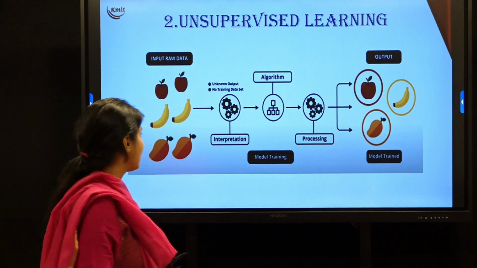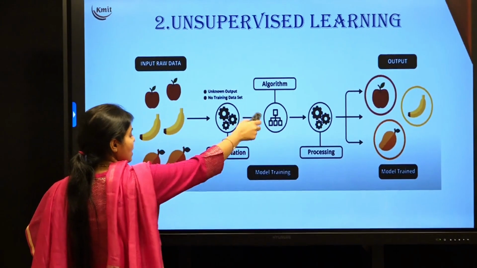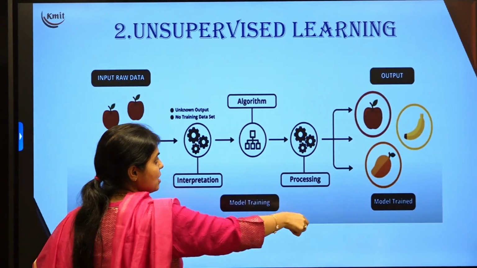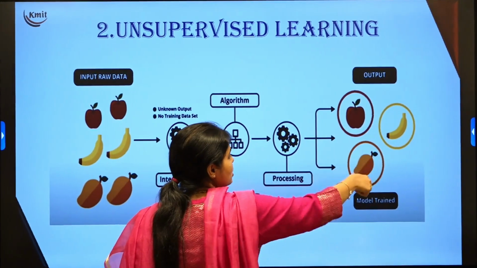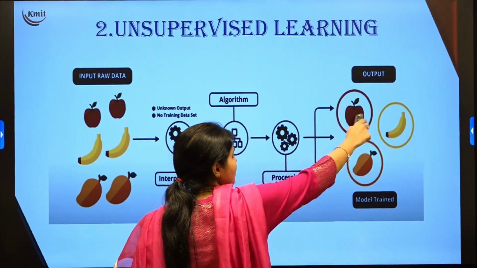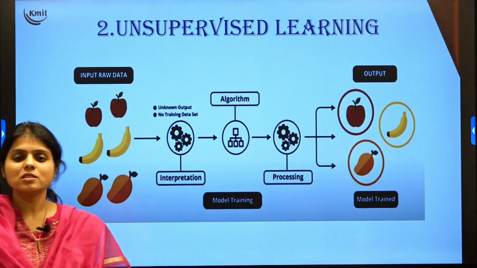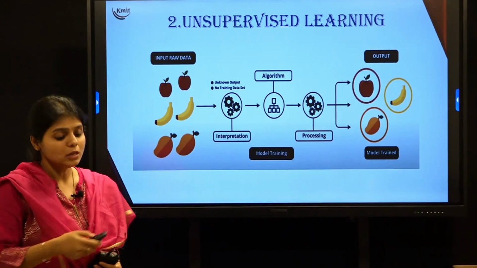So when you look into this, the machine reads this data. It gets trained on this data and processes it, and as I don't have any labels, it divides them into 3 groups. So this is the apple group, this is the banana group, and this is the mango group. This is called clustering. Clustering is nothing but making some clusters or some groups.